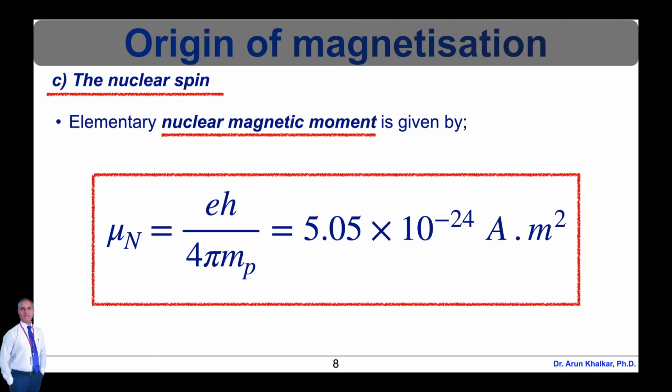The magnetic moment of the nucleus is about 1/1837 of the magnetic moment of the electron. Therefore, in studying the magnetic properties of solids, the magnetic moment due to nuclear spin is neglected.